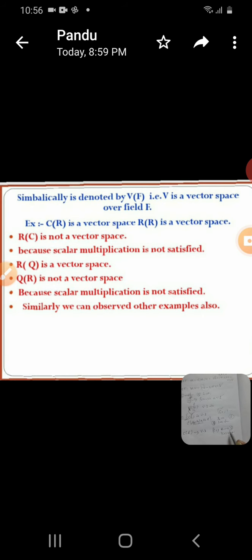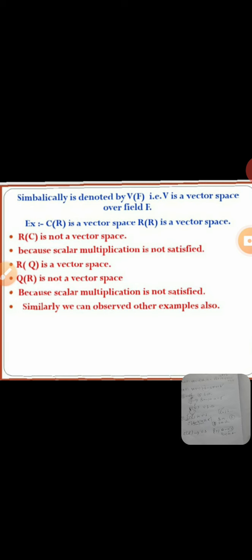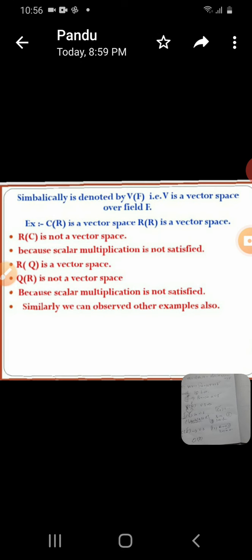Now see the scalar multiplication properties. There are five properties under scalar multiplication, the first being scalar multiplication closure. Scalar multiplication closure means you take one of the elements from the vector set C, which is the complex numbers, and your field is R. Field R means you take one of the real numbers. The product of a complex number and a real number is again a complex number, no doubt at all, and is also an element of C. It is important: for scalar multiplication, always check scalar multiplication closure.